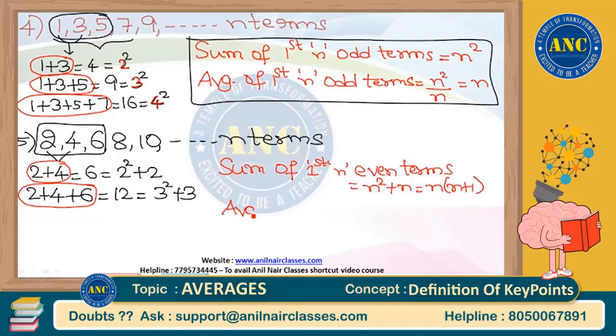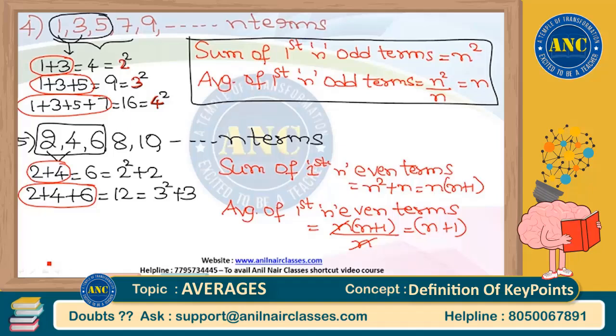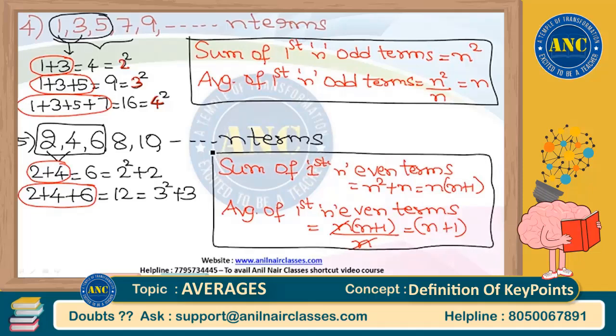But I am interested in average. Average of first n even terms is sum divided by total number of terms. Sum is n into n plus 1 divided by totally n terms. N will cancel. So you are left with n plus 1. Very, very important key point once again. Average of first n even terms is nothing but n plus 1. Similarly, average of first n odd terms is nothing but n.